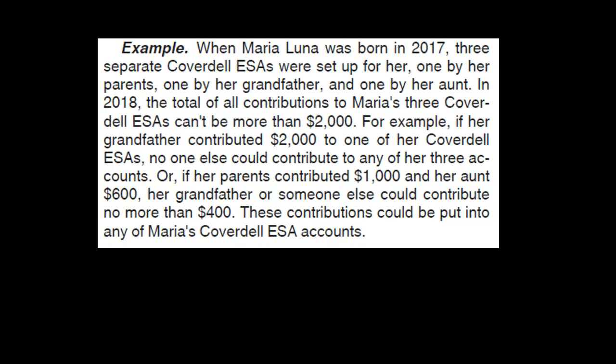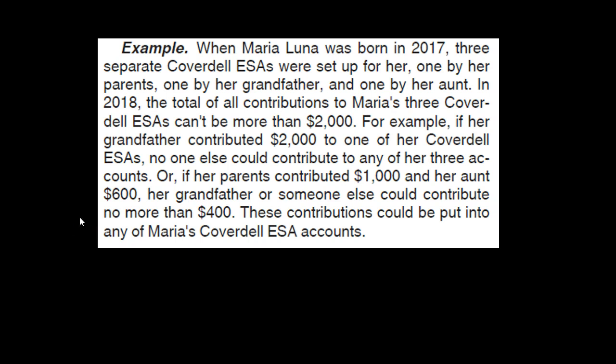Let's take a look at an example. When Maria Luna was born in 2017, 3 separate Coverdell ESAs were set up for her, one by her parents, one by her grandfather, and one by her aunt. In 2018, the total of all contributions to Maria's 3 Coverdell ESAs can't be more than 2,000. For example, if her grandfather contributed 2,000 to one of her Coverdell ESAs, no one else could contribute to any of her 3 accounts. Or if her parent contributed 1,000 and her aunt contributed 600, her grandfather or someone else could contribute no more than 400.